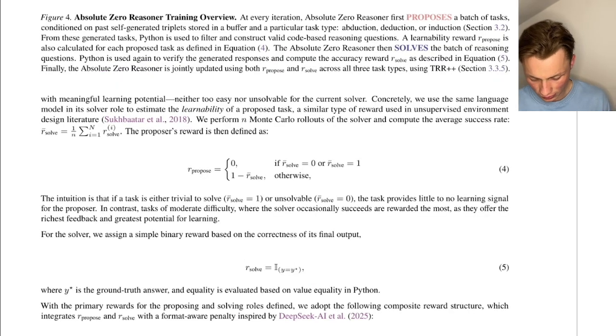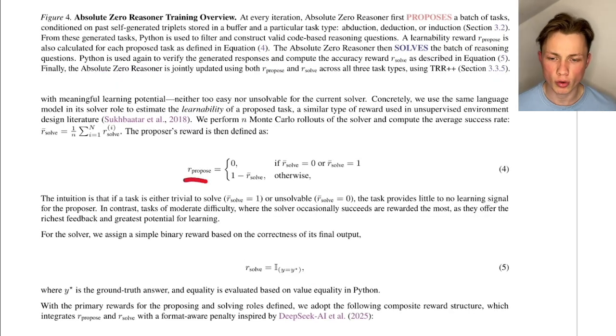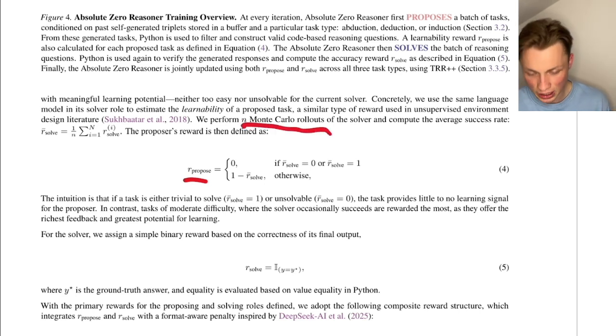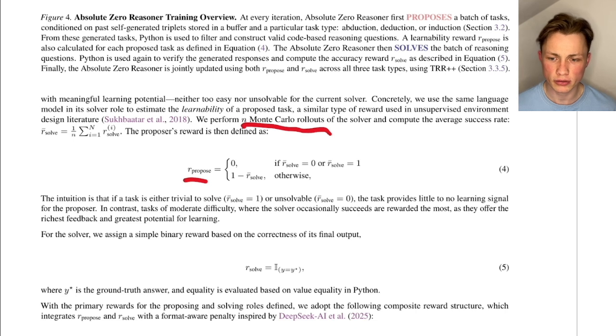So at first, let's have a look at the reward for our proposer, and we do n Monte Carlo rollouts for one task. So the model generates a task, and then we try n Monte Carlo rollouts. So the model tries n ways to solve this problem, and then we count how many times the model solved it.